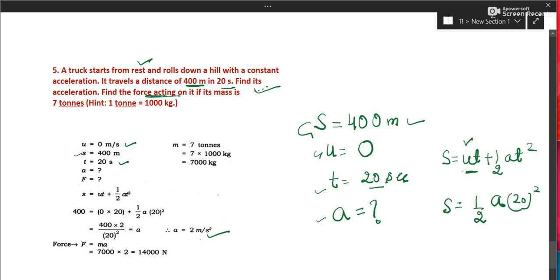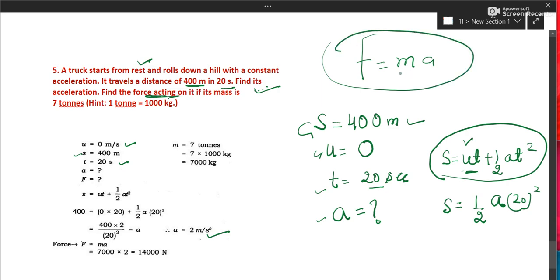Then you have to calculate force. So what is the formula of force that we have seen? Second law of motion. This is the second law of motion, F equals ma. Mass is given as 7 tons. 1 ton is equal to 1000 kg. So mass is 7000 kg. And acceleration you found already. So you can find out force in Newton.